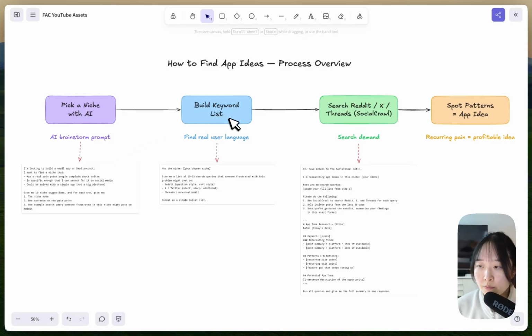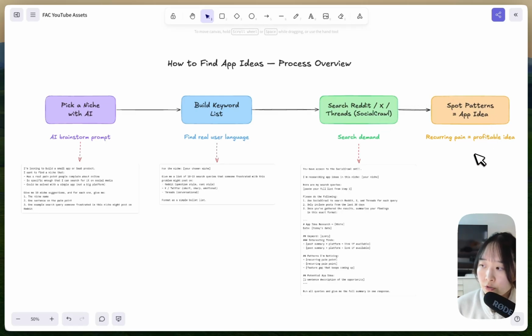Next, step 2, we're going to build a keyword list. And this is to find real user language, what kind of keywords users are using to express their pain points or complaints online. And after building a keyword list, which is also a search query, we're going to use that list to search Reddit, X, Threads using SocialCrawl to search for demands and app ideas.